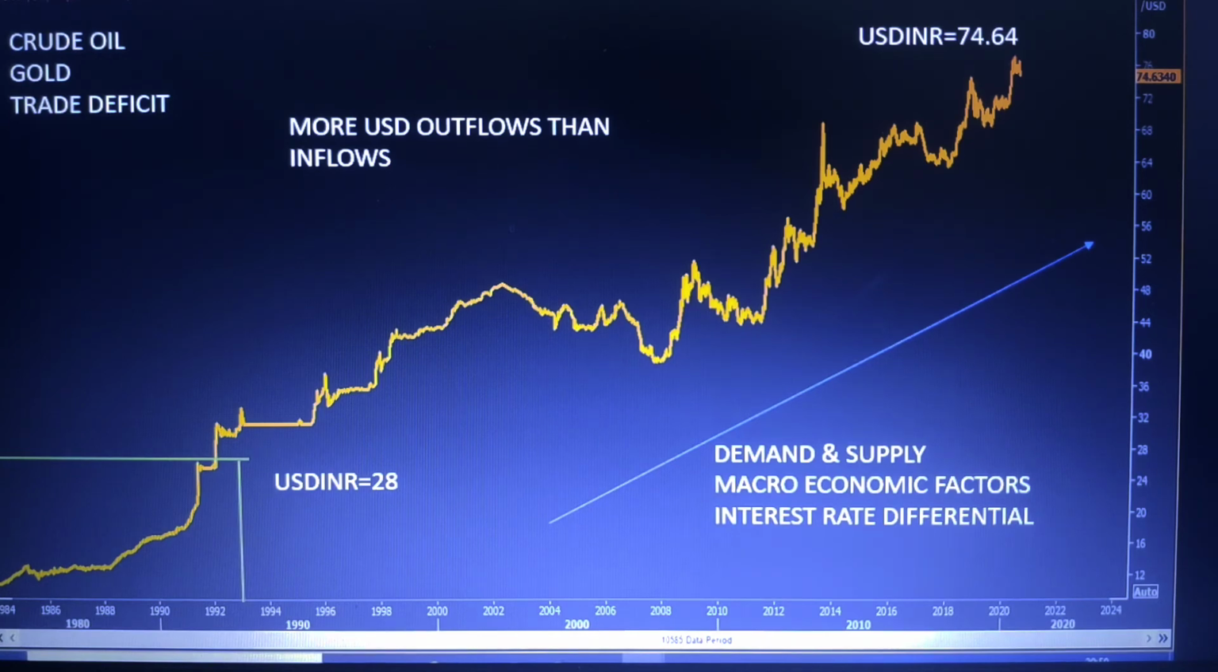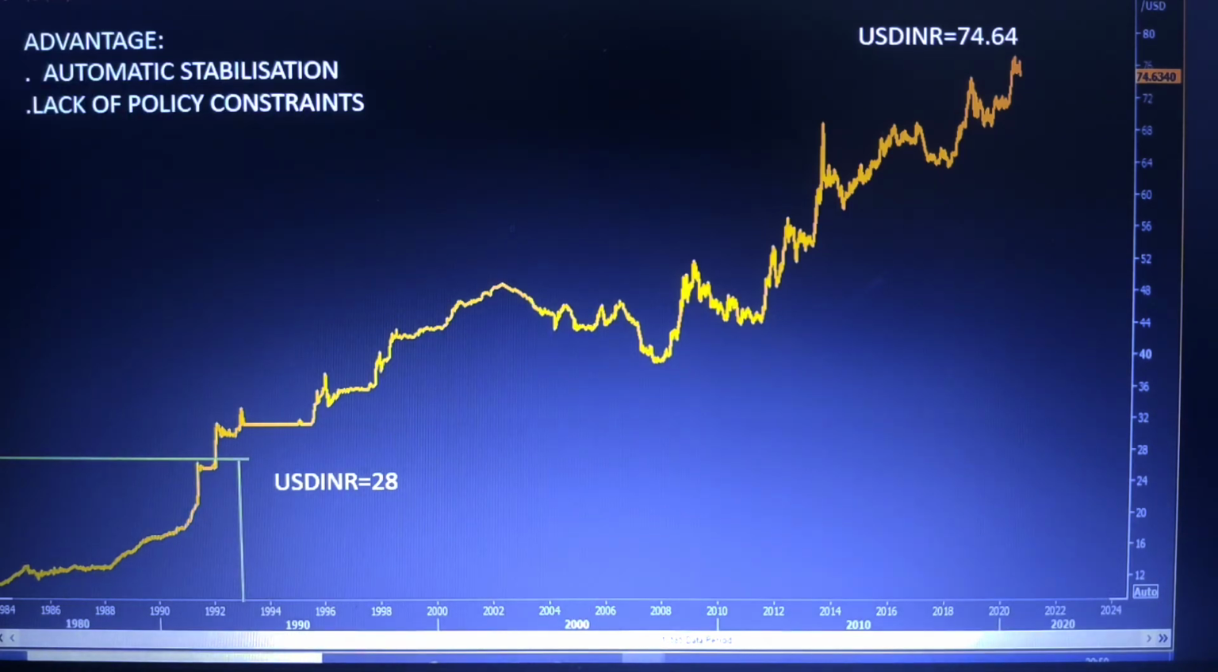What are the advantages here? The first is automatic stabilization of currency. The currency is not fixed; it moves based on market demand and supply. Recently we have seen a lot of FII inflows coming into our market, and more inflows help the rupee appreciate. When there are more outflows, like in a panic situation or when some war is announced, there will be more demand for the dollar. So the automatic stabilization will come.